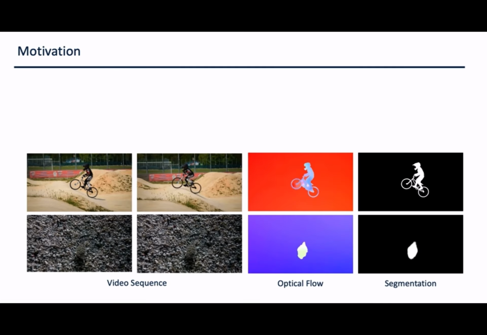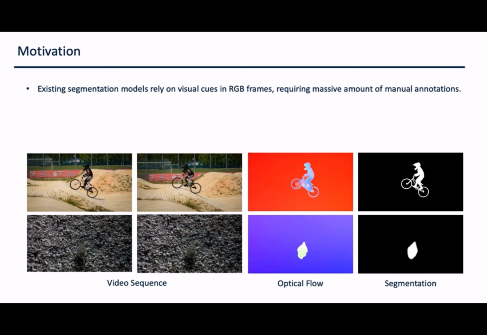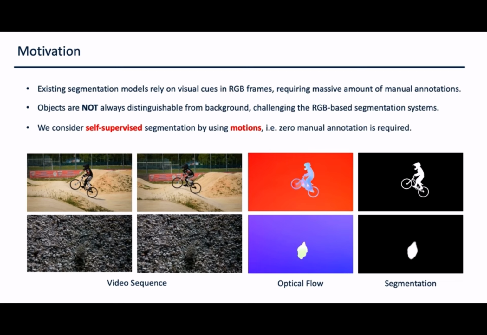Over the past years, we have seen so much progress in object segmentation. Current systems work great and are capable of segmenting things from cars to humans with good accuracy. Even so, training a segmentation model this way requires a lot of manual annotations, with each labeled frame taking up to an hour. Labeling thousands, if not tens of thousands, of these is simply not scalable. Moreover, in the natural world, there exist cases where relying on appearance alone is not enough, such as segmenting camouflaged animals. Therefore, in this paper, we aim to solve both problems by doing segmentation using motion in a self-supervised manner, which means without using any manual annotations.